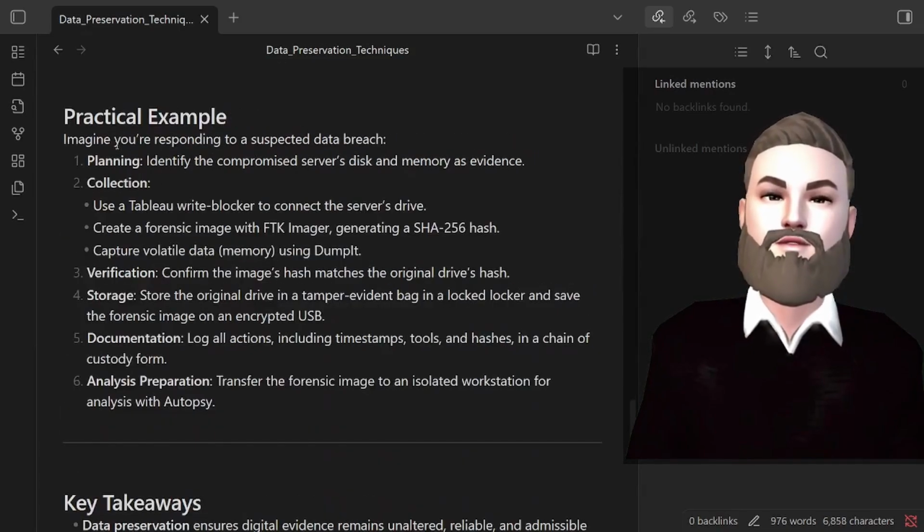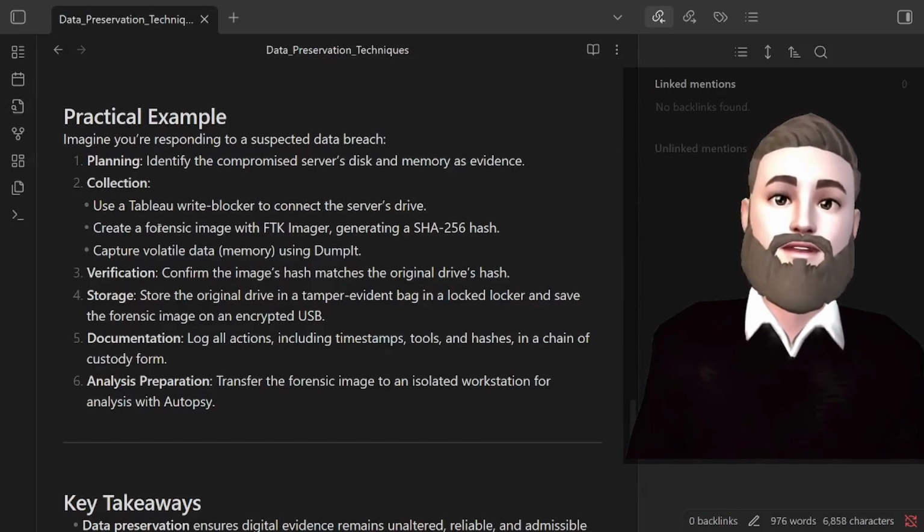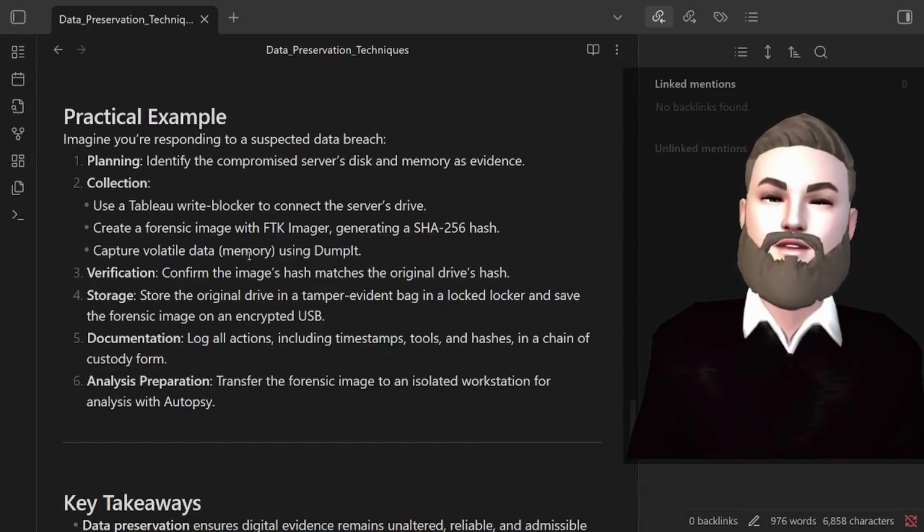Practical example: imagine you're responding to a suspected data breach. Planning: identify the compromised server's disk and memory as evidence. Collection: use a Tableau write blocker to connect the server's drive. Create a forensic image with FTK Imager, generating a SHA-256 hash. Capture volatile data, memory, using DumpIt. Verification: confirm the image's hash matches the original drive's hash.